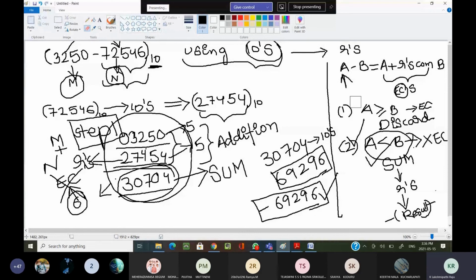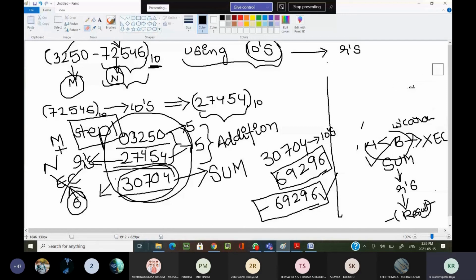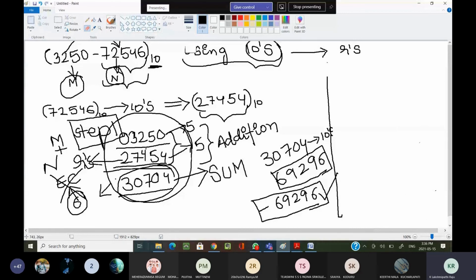Now, directly, see here, I can rub this side and do it as we do in our regular mathematics. I am not using the r's complement method. I am using the regular mathematics method. How do we subtract these numbers by using the regular method on paper, on a board or in a book?